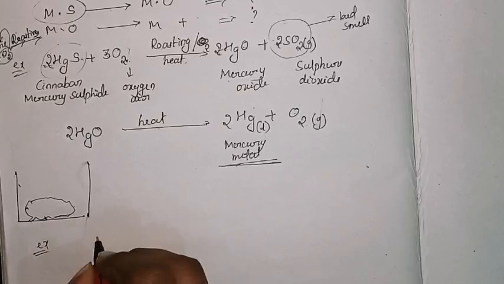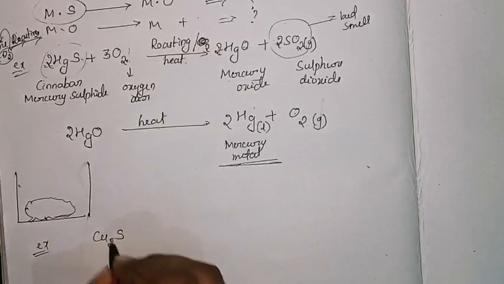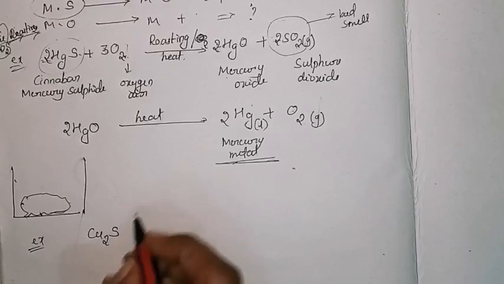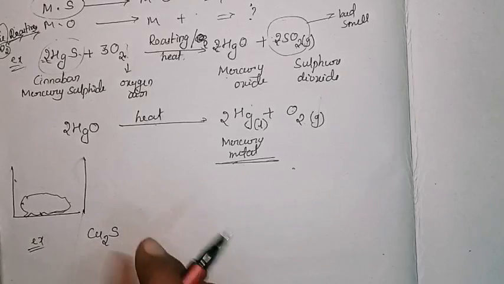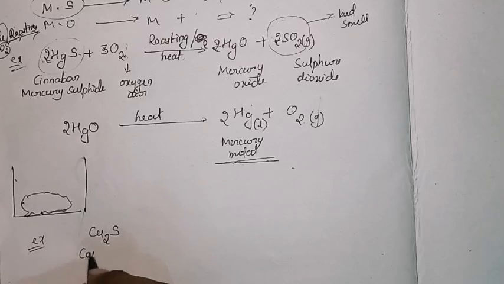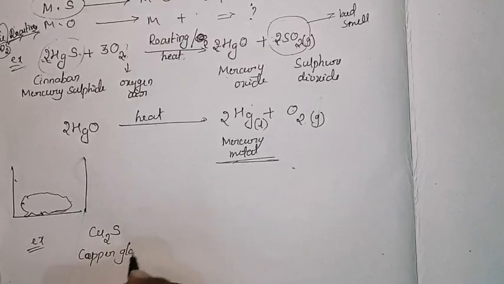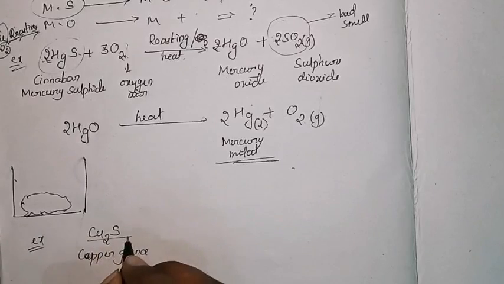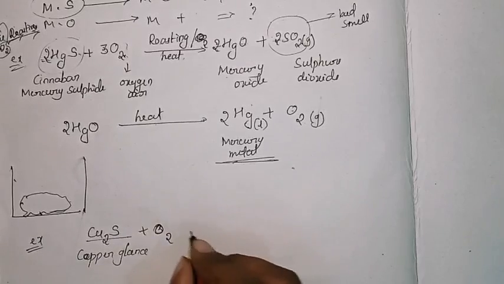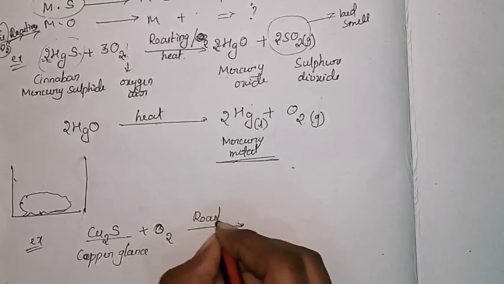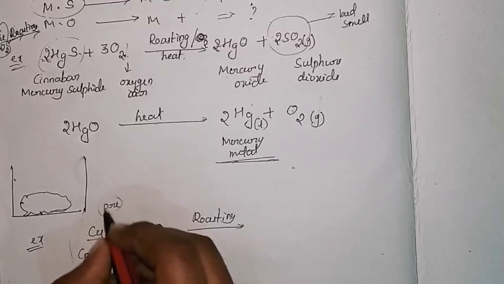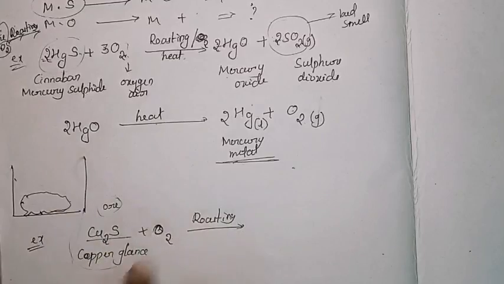Then for another example you have to write copper sulfide. As you know, first the metal sulfide. This copper sulfide, you can say even copper glance also. This copper sulfide in the presence of oxygen, if you roast, as it is present in the sulfide form, that is the ore of the low reactive metal, copper sulfide.